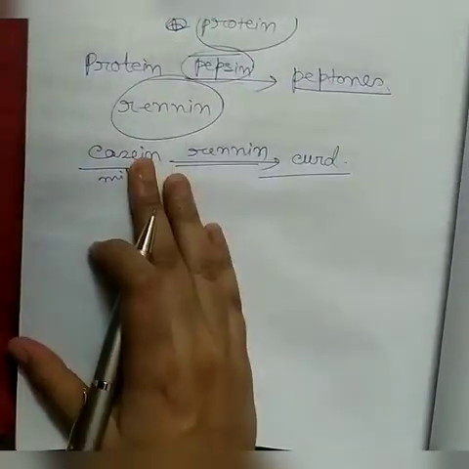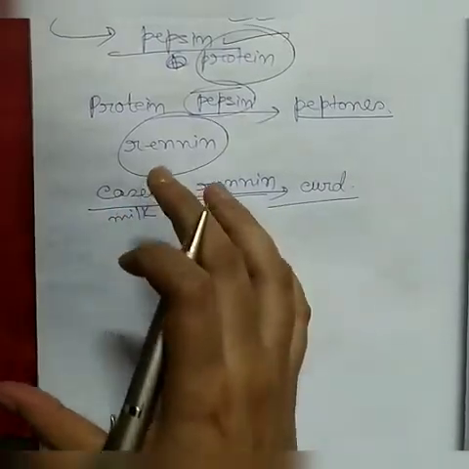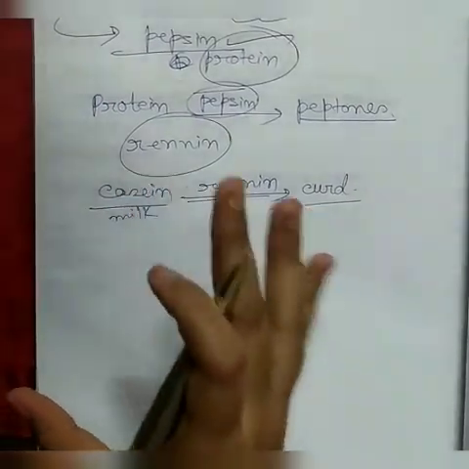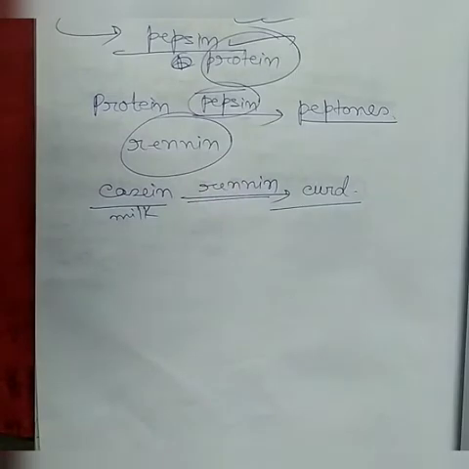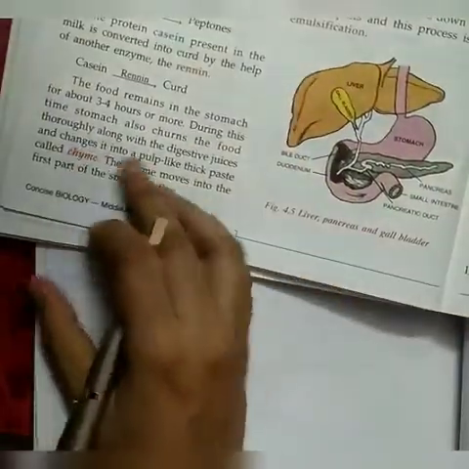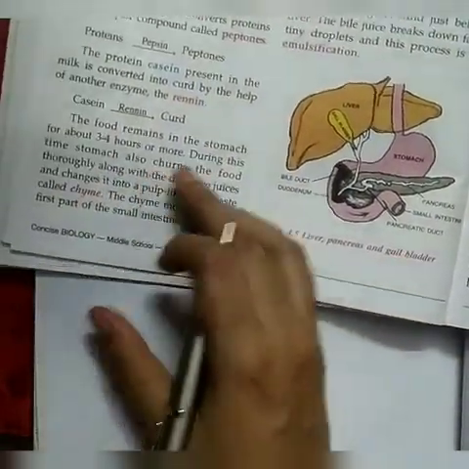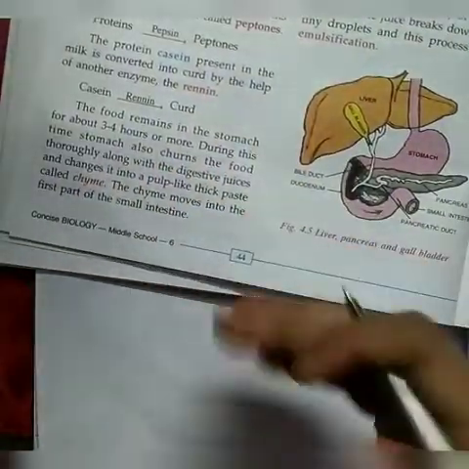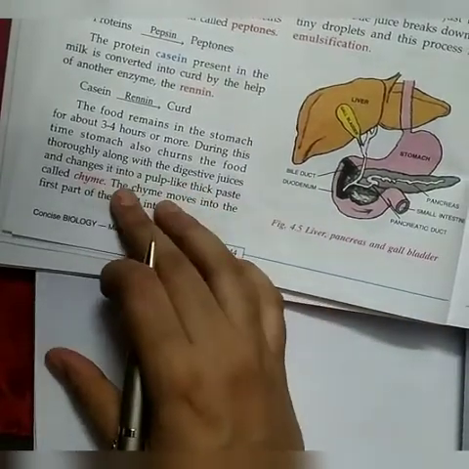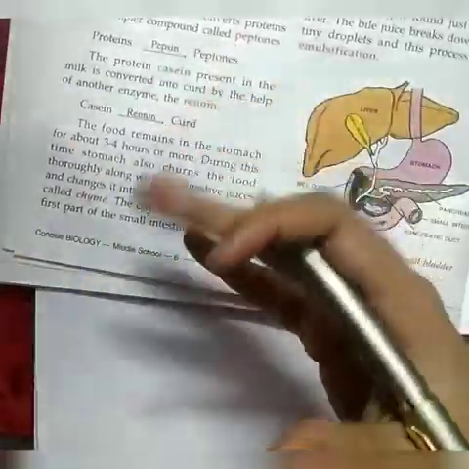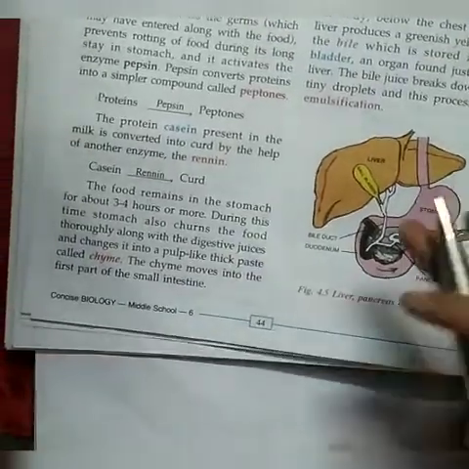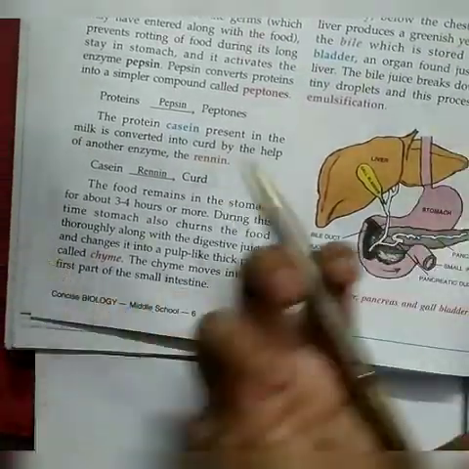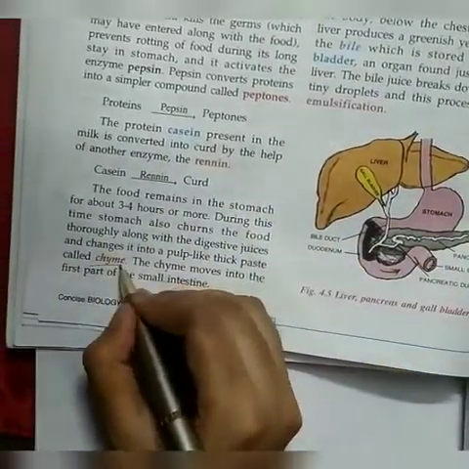Now the food which is present in the stomach can remain there 3 to 4 hours, and during this time the stomach also churns the food thoroughly along with digestive juices, that is, it mixes. It forms into a pulp-like paste which is known as chyme.